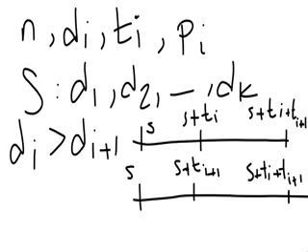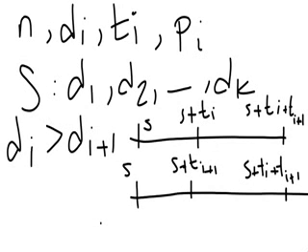But have in mind that in the previous ordering, I was not violating the deadline of package i plus 1, right? So S plus ti plus ti+1 has to be less than di+1. The point where I would have delivered package i plus 1 is before the deadline of package i plus 1. Now I have assumed from before that di+1 is actually less than di.